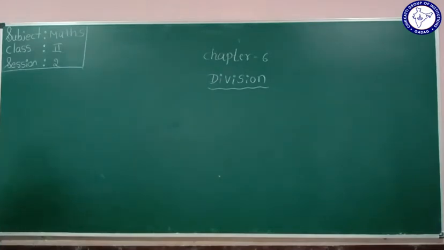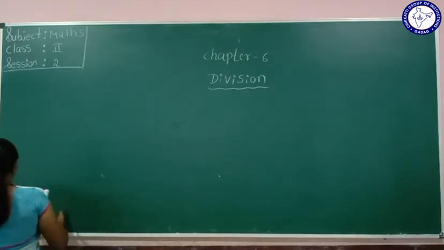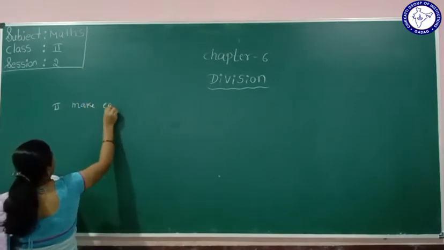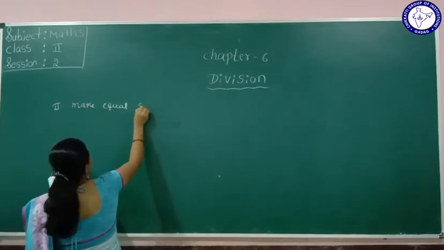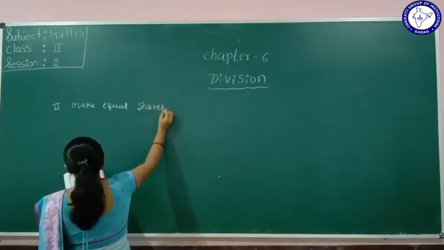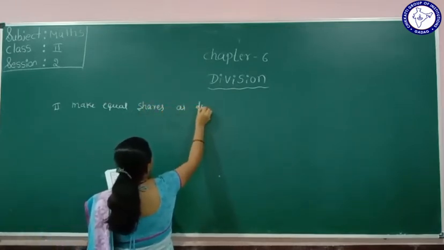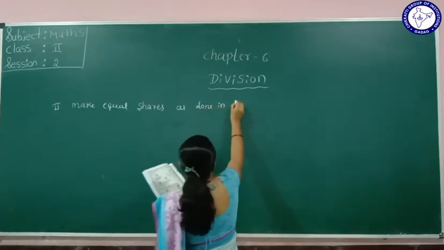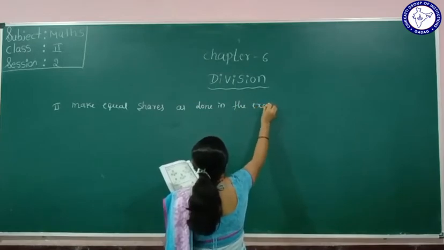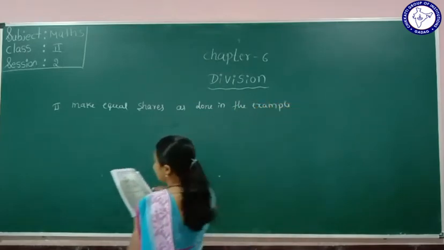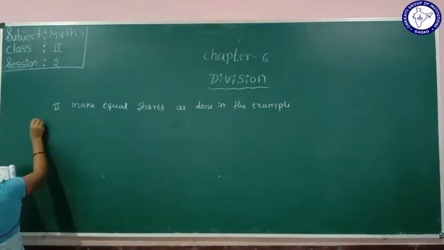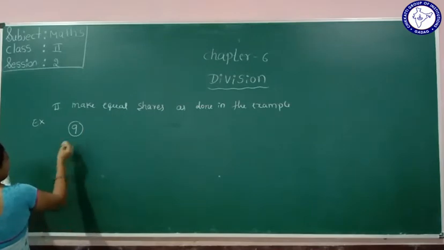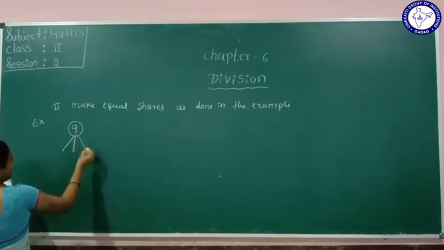Make equal shares as done in the example. Second main, make equal shares as done in the example. Let me read the first one here. See the example, the first one. So 9. Okay, so 9 we will share equally as 3.